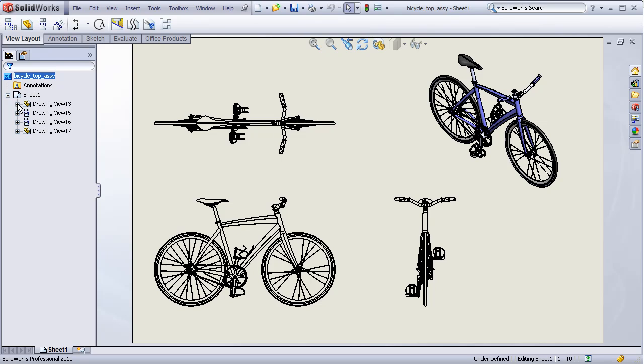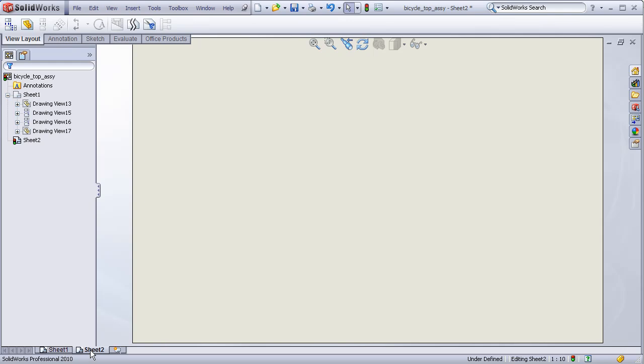We are out of room to add any more views to this sheet, so we'll add a second sheet to the drawing by going down to the Sheet 1 tab, right-click, Add Sheet. We see a new tab, Sheet 2, pops up with a brand new blank format. We see Sheet 2 in the feature tree.